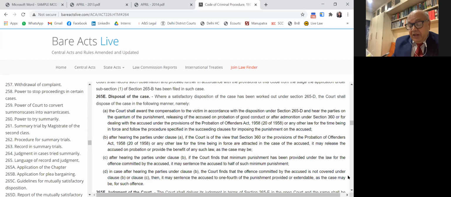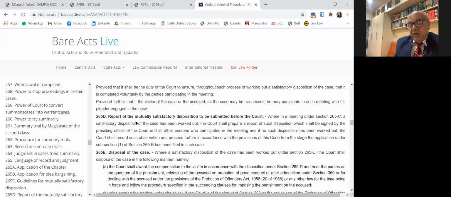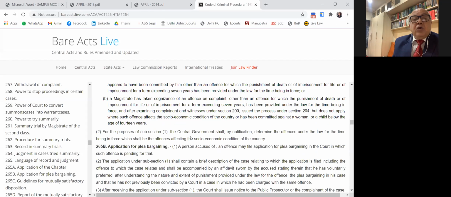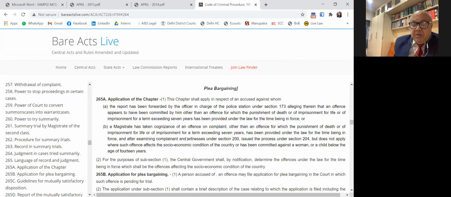Another thing is that this plea bargain is not applicable for offenses against children and women. Please note that, the proviso to section 265A says that it does not apply to offenses against a woman or a child below the age of 14 years. They are exempted. This is a very important exclusion which you must remember.